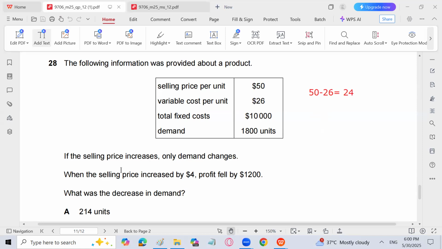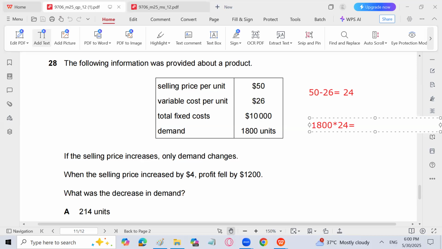Then if the selling price increases, only demand changes. He is of the view that variable cost per unit does not change. But when the selling price increased by $4, profit fell by 1,200. So let's calculate the profit also. The demand is 1,800 currently. So 1,800 multiplied by 24, this is contribution per unit.